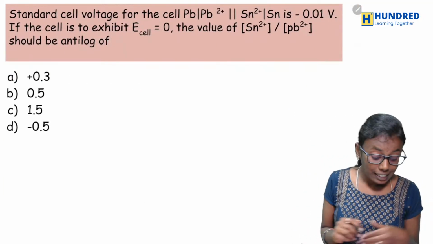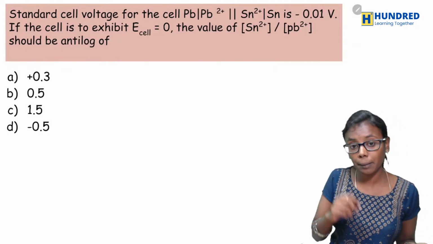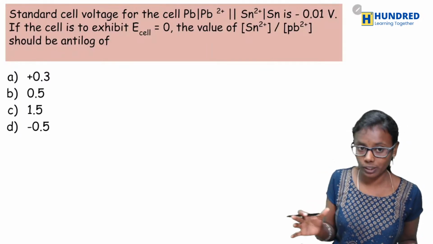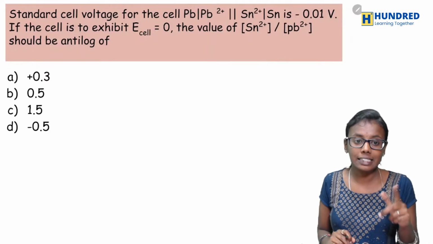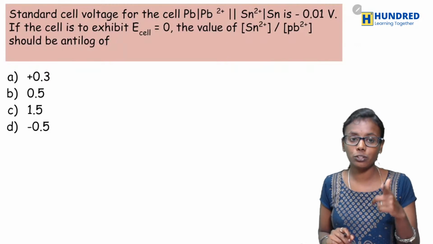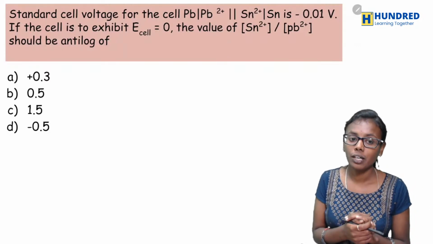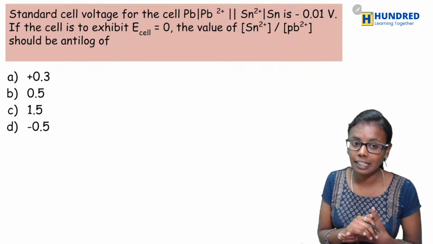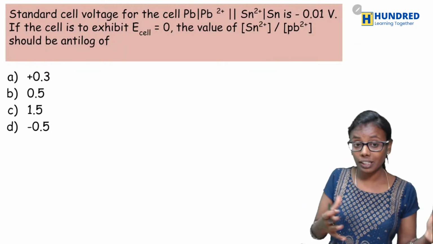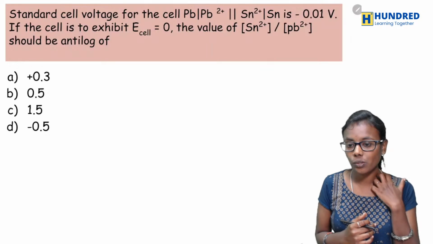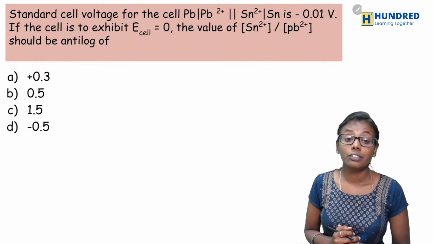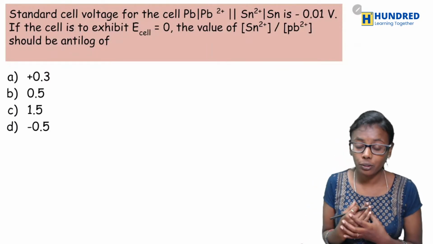Okay, next question. Standard cell voltage for the cell Pb | Pb2+ || Sn2+ | Sn is minus 0.01 volt. If the cell exhibits E cell equal to 0, what would be the value of Sn2+ by Pb2+ should be the anti-log of the following one. Okay, so what would be the correct answer? Let us calculate this one. So what equation will you apply here? How will you approach this question and what formula will you be using here?